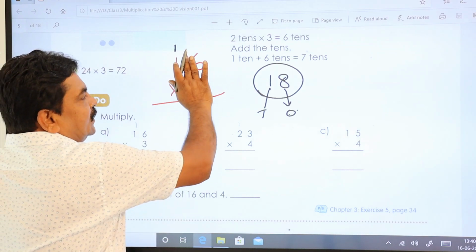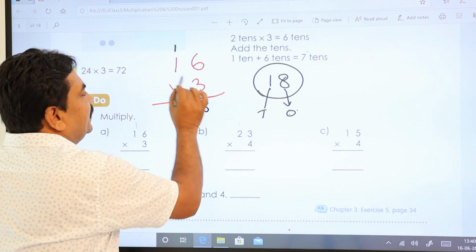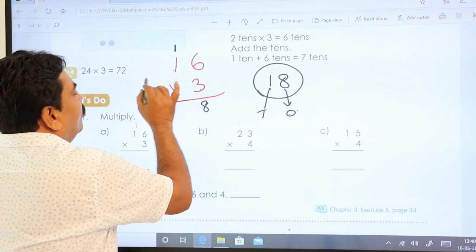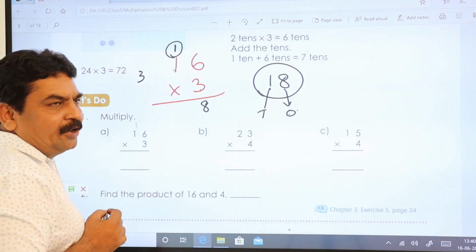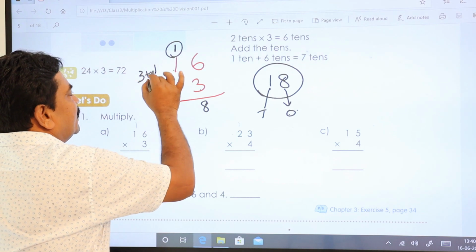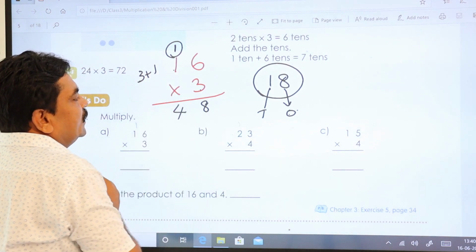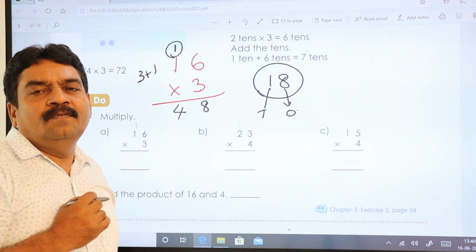So now this chapter is over. Let us come to the next number. 3 1s are 3. You add this carry number. What carry number do you have there? 1. You add that. So 3 plus 1, how much? 4. In that way you have to do it. These are the questions. It is good for practice.